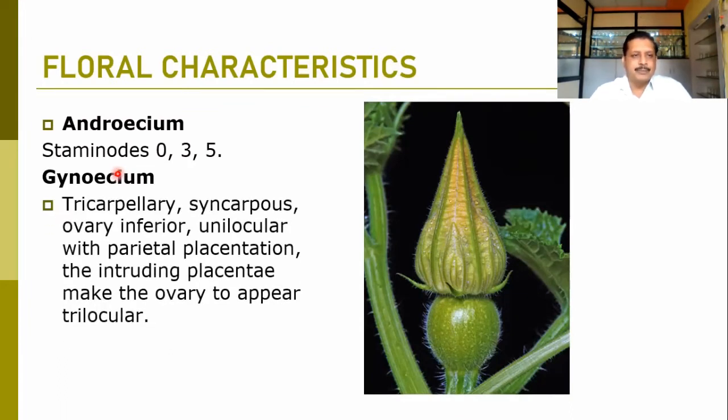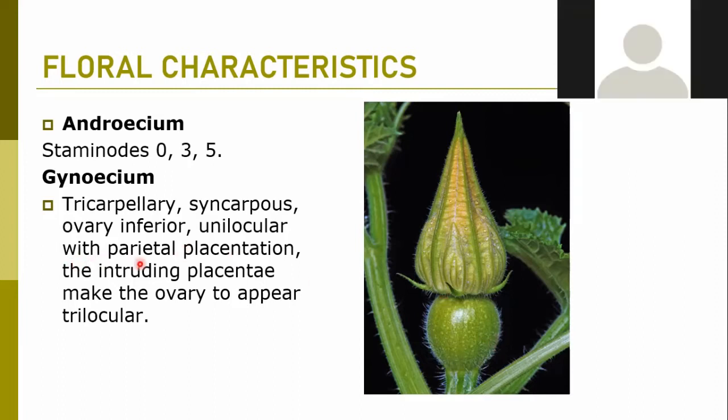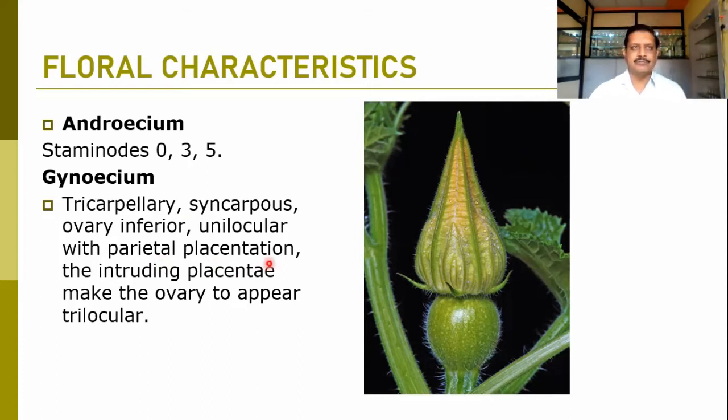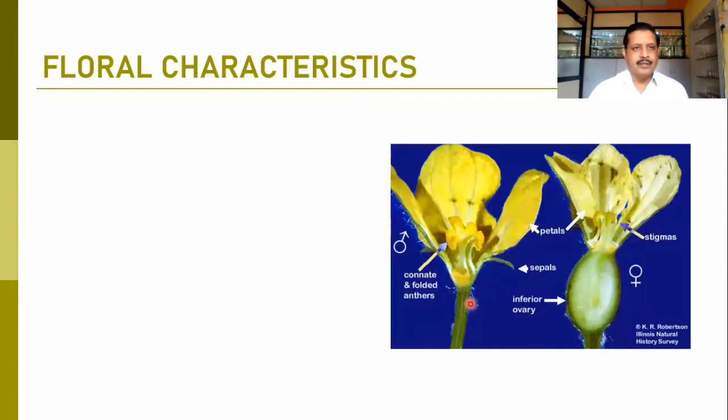But the gynoecium is typical. The gynoecium is tricarpellary syncarpous, where 3 ovaries are there in a fused condition. The ovary is inferior. You can observe that the ovary is at the inferior position. It is mostly unilocular with parietal placentation. Parietal placentation is the characteristic of this family, because of the order it belongs to, the order Parietales, which makes the ovary appear trilocular in nature.